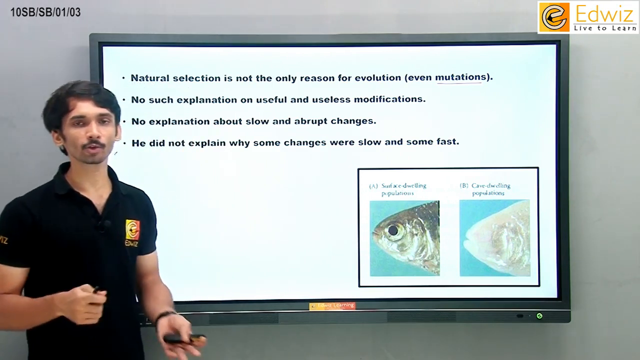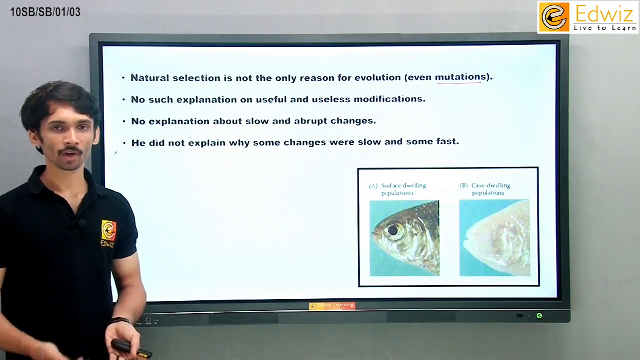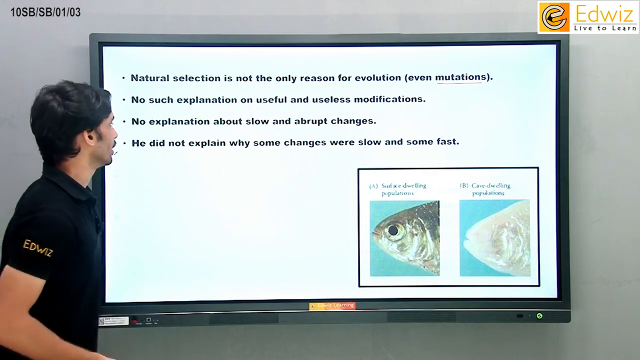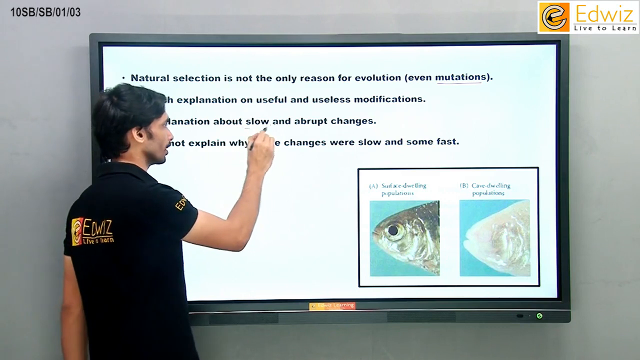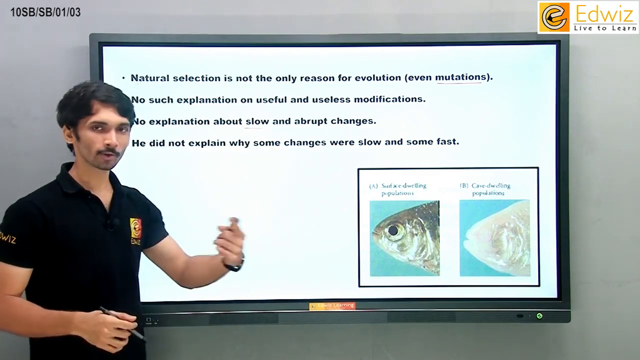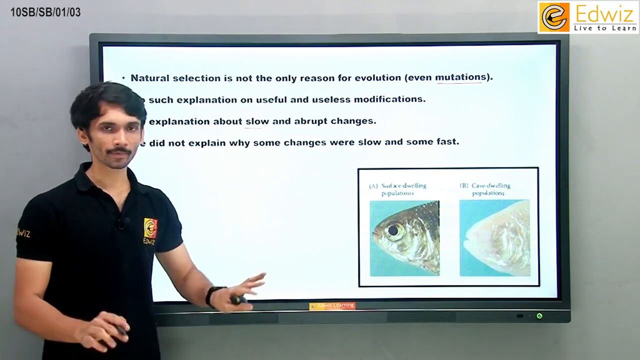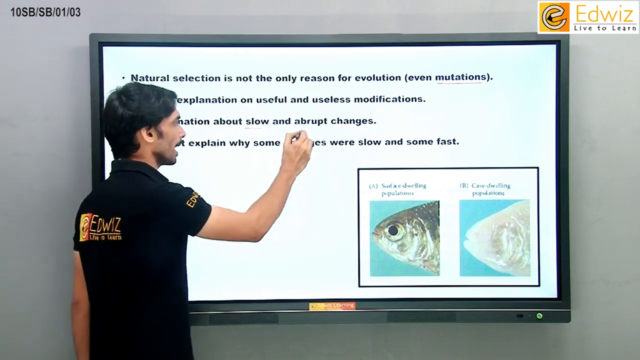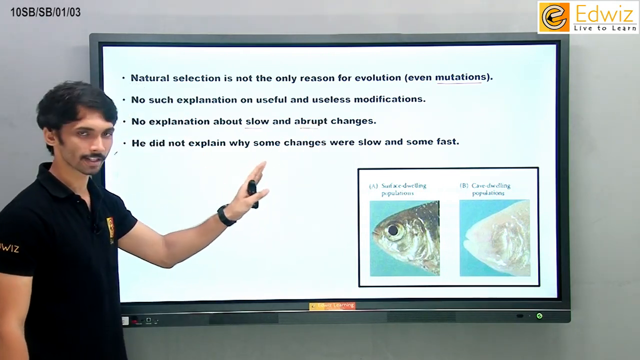Some organisms have useless organs within them. For example, we have our vermiform appendix. Why do we still have it? Why didn't it go away? We don't know. And that wasn't explained by Darwin. Next one, no explanation about slow and abrupt changes. In some organisms changes happen slowly, one after another, slowly and gradually. Sometimes they are abrupt. In the same organism sudden changes can come, and those we call abrupt changes. He did not explain about those changes, why they were slow as well as fast.